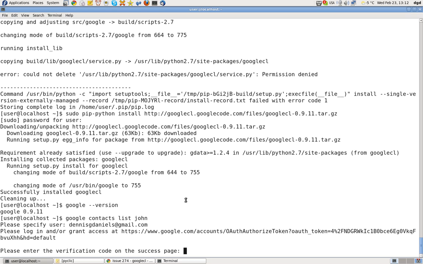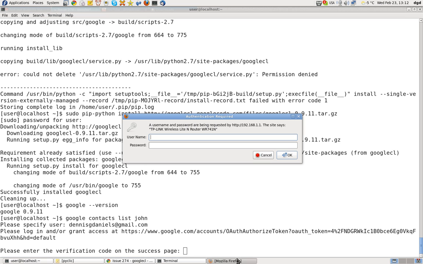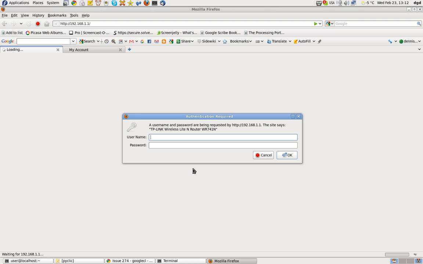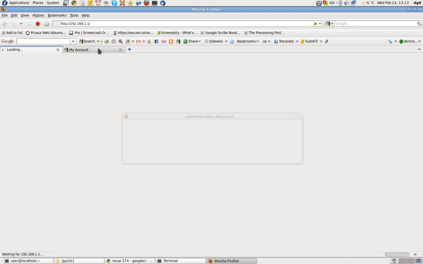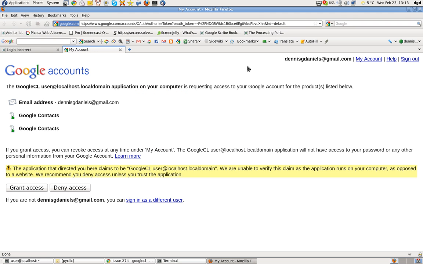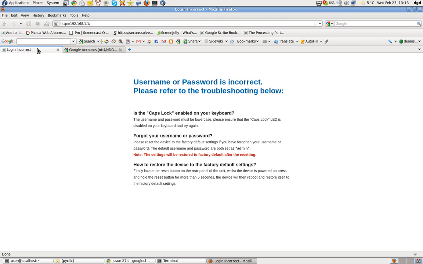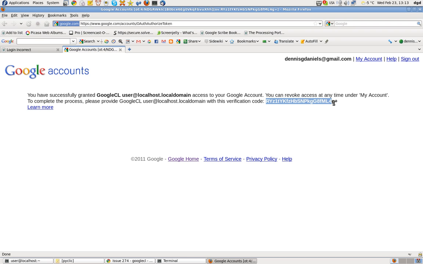Okay, I need to go to my browser. Oh, that's new. Okay, we have to pause because I need to check what that is. Oh wait, no, that's fine. I don't need that right now. What I need is this. Cancel. I'm going to grant access. Can't pause, so I have to go and grab this, and I'll edit it out in a later video.